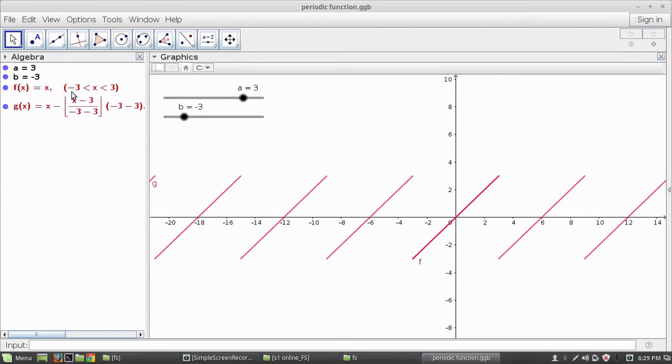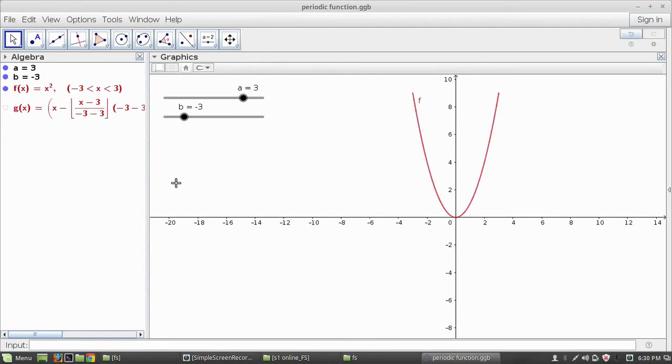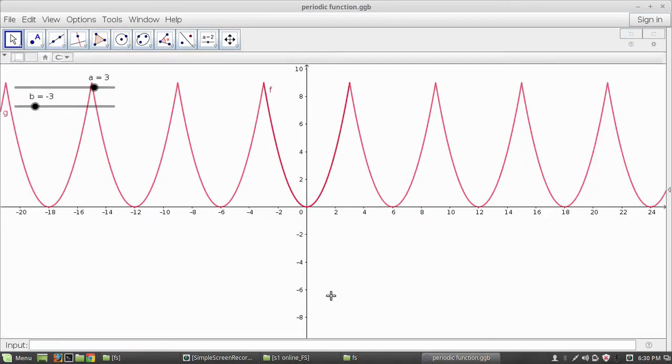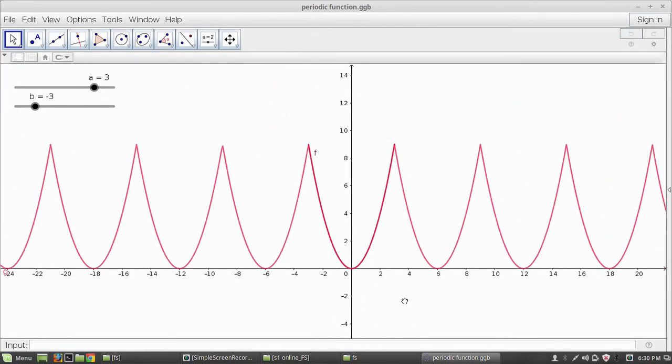Also we can consider another periodic function. Suppose we are considering another periodic function, x square. This is the parabolic function, that is f of x equal to x square defined only in the interval minus 3 to 3. And here also we are considering a periodic extension of this function for an interval of length 6. We can consider the periodic extension like this. Say this is the periodic extension of the parabolic function defined in the interval of length 6.